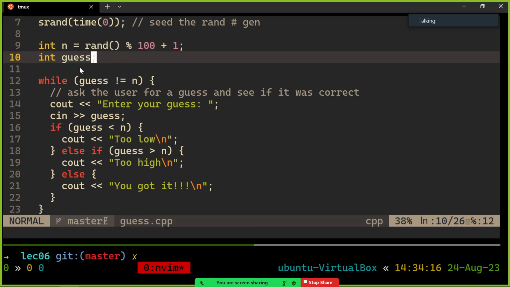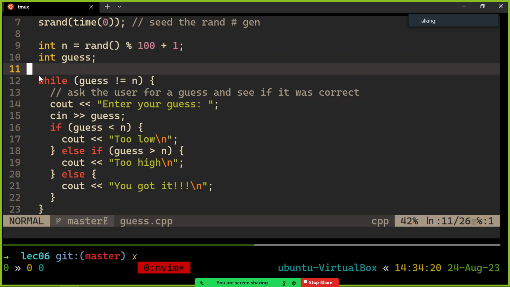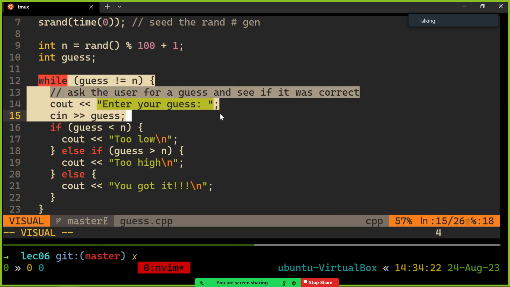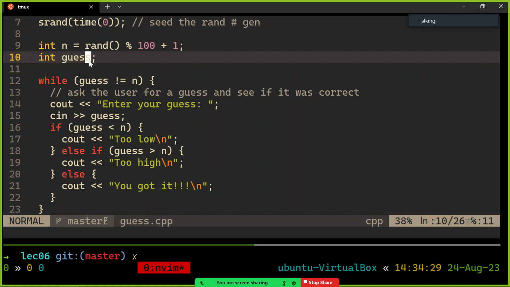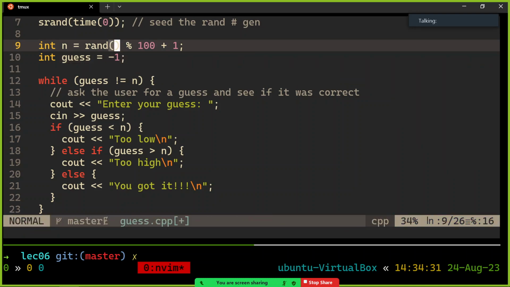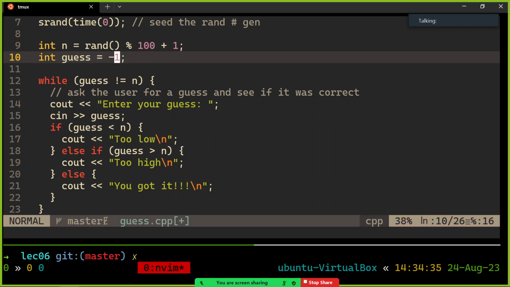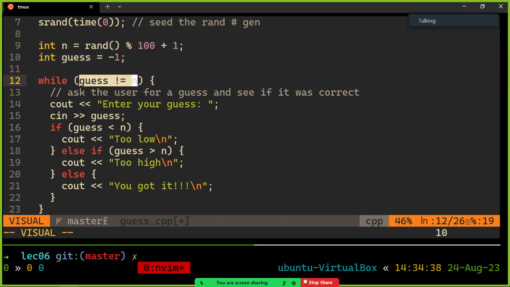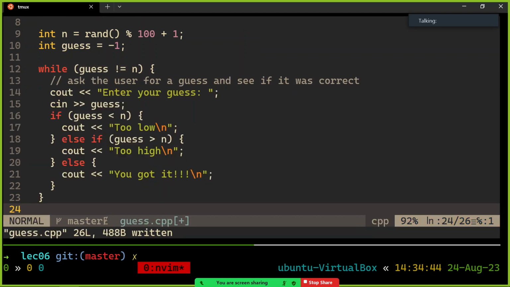What we should do, we should always, before we use our variables anywhere, initialize them to something. I want to make sure that the user is asked for their first guess. So let's just initialize guess to be a number that will never be the secret number, like -1, because I'm guessing a random number between 1 and 100. So guess will never be, or n will never be -1. So let's start guess at that to make sure it's not equal to n the very first time, okay? Because then it'll ask and it'll all work out. Does that make sense? Gotta watch out for those uninitialized variables.